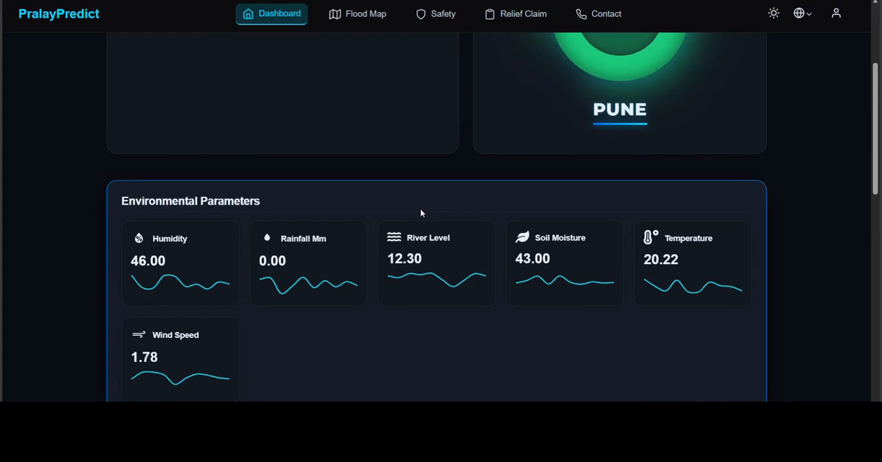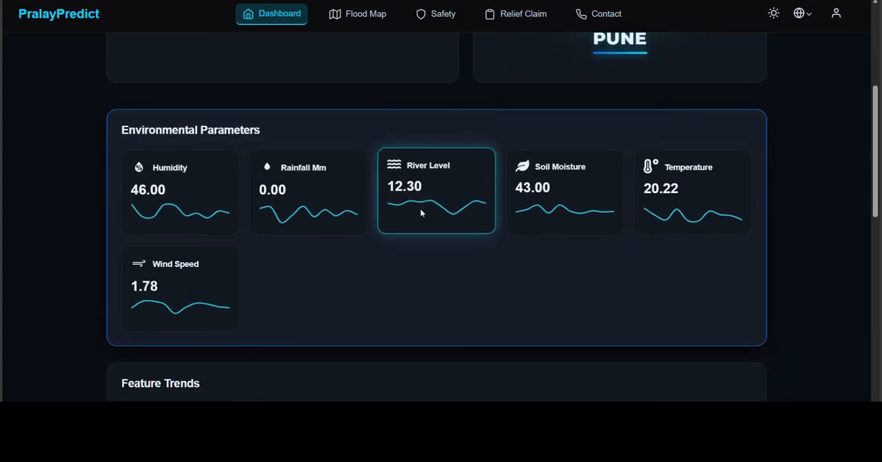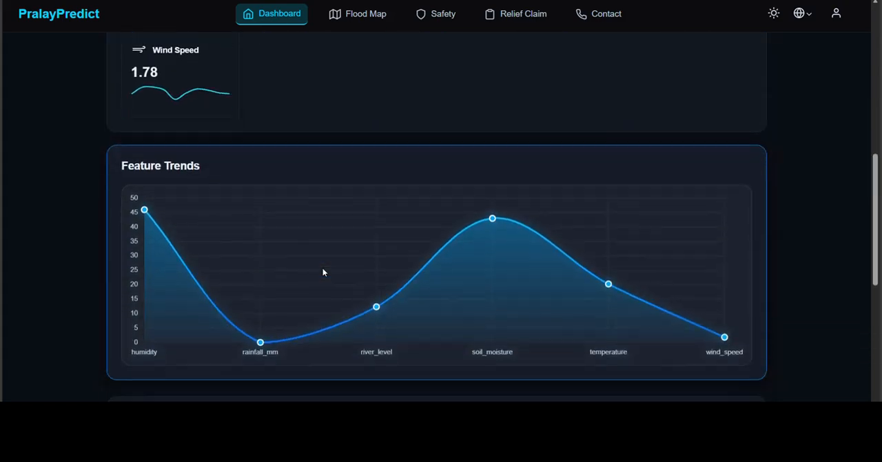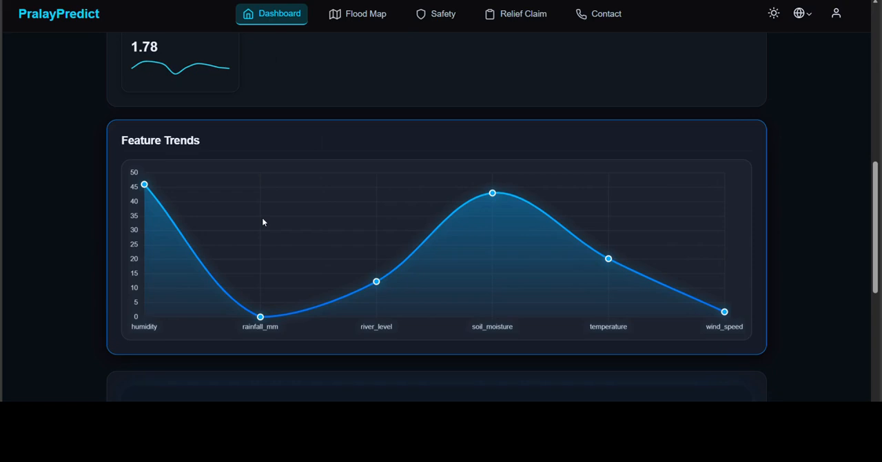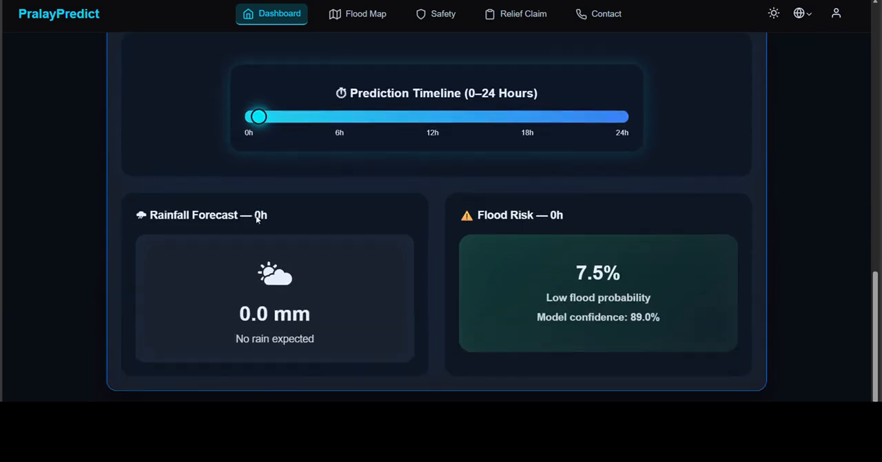So how is this prediction and risk calculated? Our ML model is trained on six environmental parameters, and based on them, it determines the flood risk and confidence. These are humidity, rainfall, river level, soil moisture, temperature, and wind speed. All these parameters are live, real parameters fetched from an API. Going further, we can see the feature trends of all these parameters in graph form, which helps users visualize better.